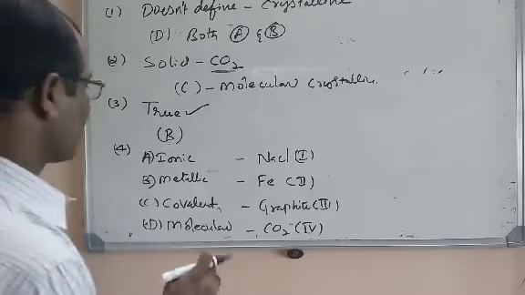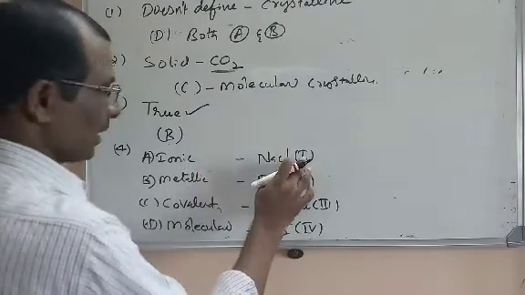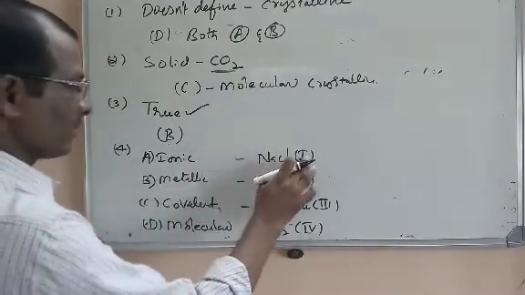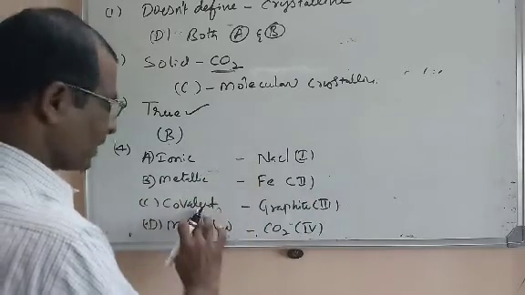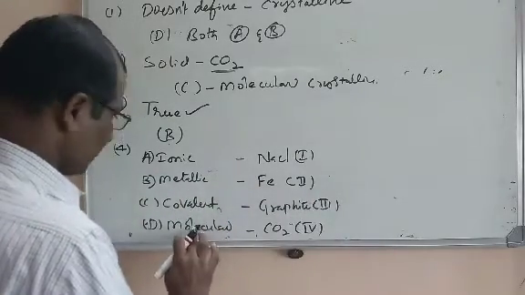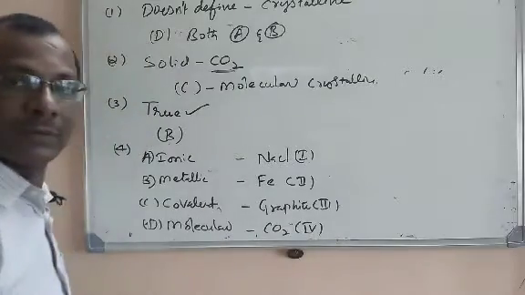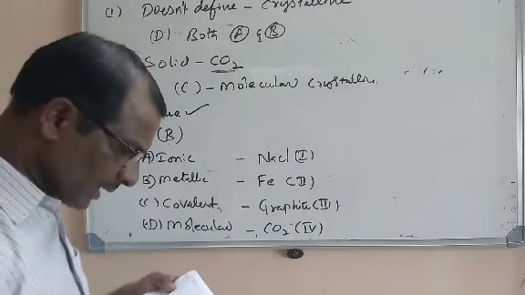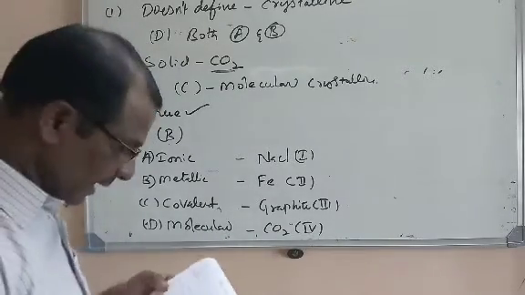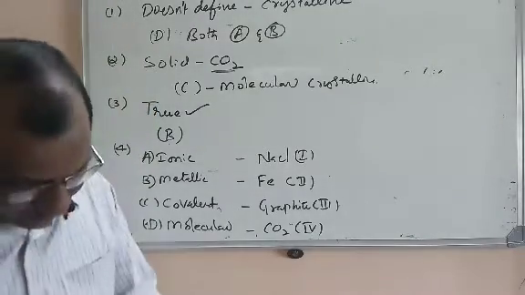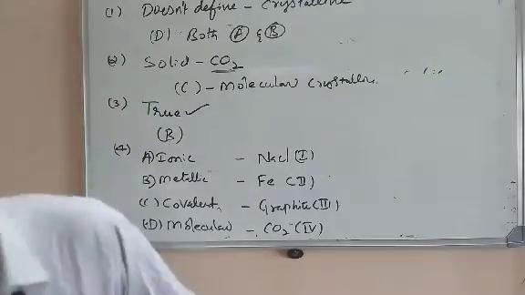So what is the option now? A is 1 and B 2, C 3 and D 4. So the right option here is B. Let us go for the next question.